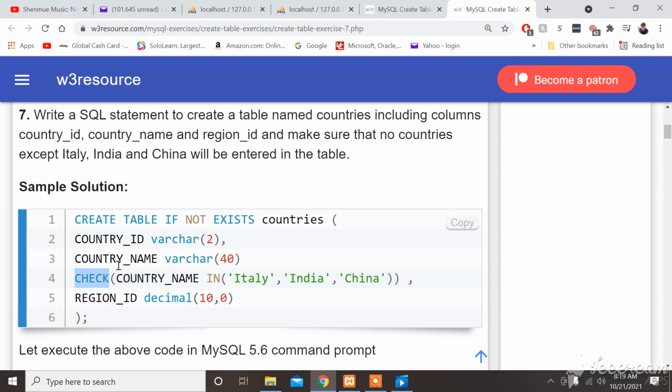Alright, check is like a limit. Alright, and country name in, so in country name, this basically means the limits of country name. We only want these to be the only entries that can go in. So check, like the standards and the limits, we're going to change country name, and these can only be the only 3 entries. And this is just for the data we're putting in this particular area, and this is concerning everything we're changing in country name.